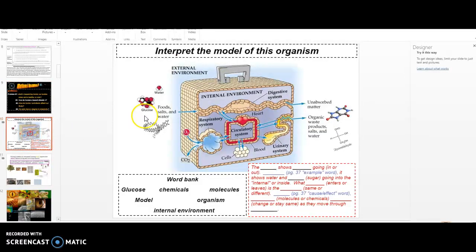We last left off on slide 10 where we saw an organism, this thing that looks like a briefcase, in this weird model, shows water and glucose and other food molecules going in and different molecules going out. That's the chemistry. Molecules changing bonds and becoming new molecules or substances.